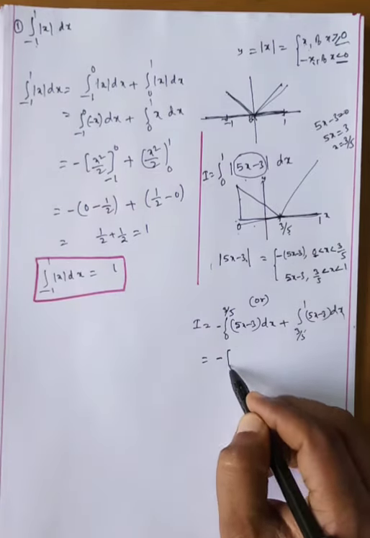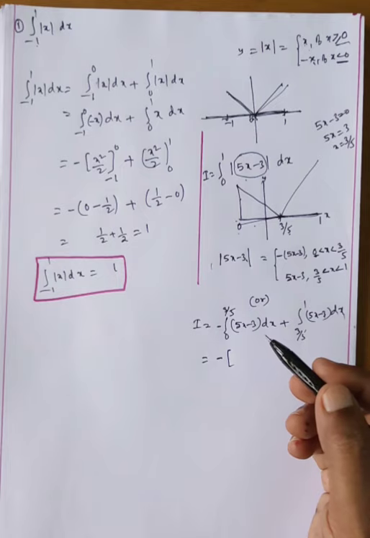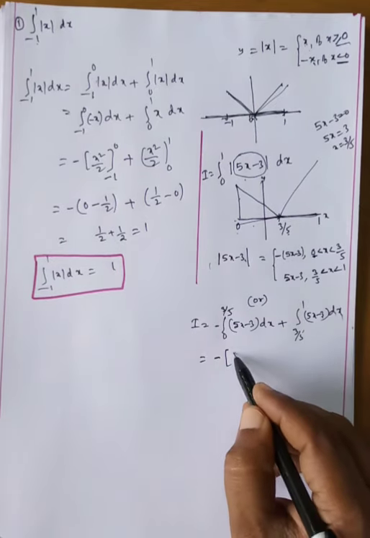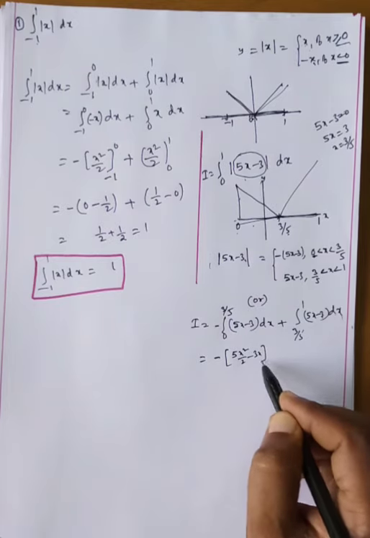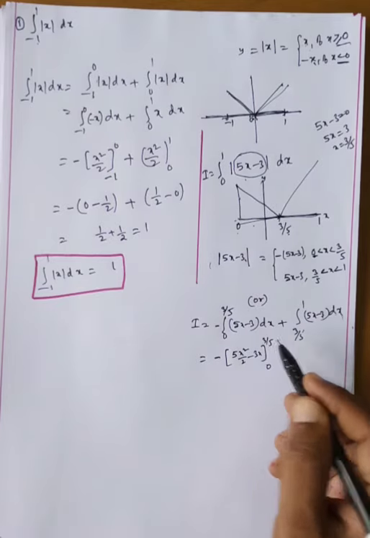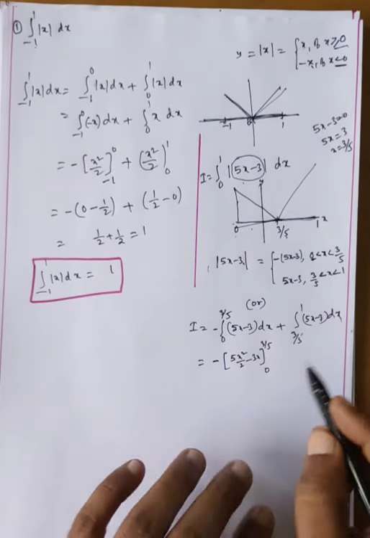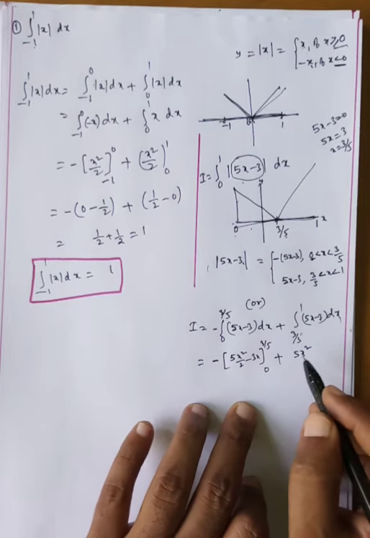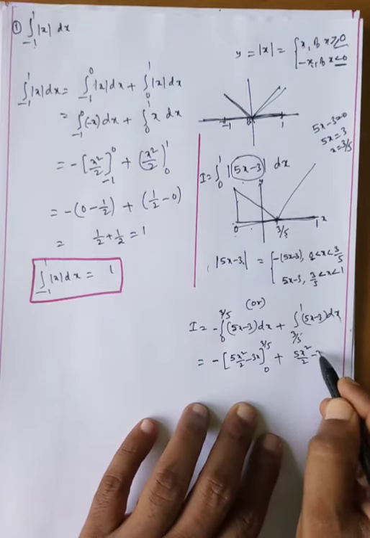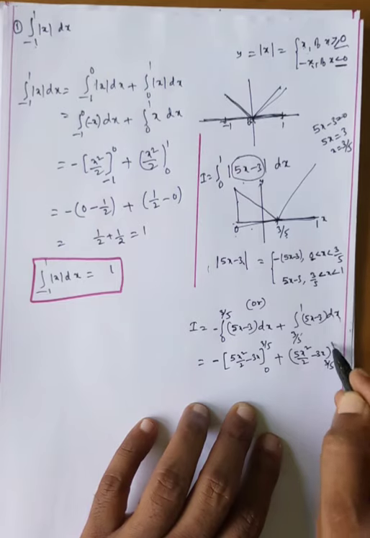Now that is equal to minus the integral of (5x²/2 − 3x), with limits 0 to 3/5, plus (5x²/2 − 3x), with limits 3/5 to 1.